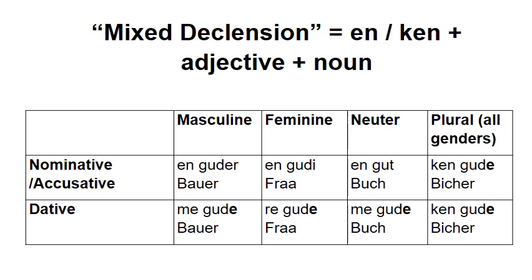First thing to notice is that in the dative and the plural, once again, the ending is simply E for the adjective. The adjective ending in the plural and the dative is a. So looking at the plural, ken goede Bücher. And then looking at the datives, masculine dative, goede Bauer, or goede Frau, goede Buch. So this was just like the so-called weak declension that used the definite article, da, ds. Everywhere that wasn't the nominative singular, you just added an E. Happens to be the same thing for the mixed declension. So that's not too bad.